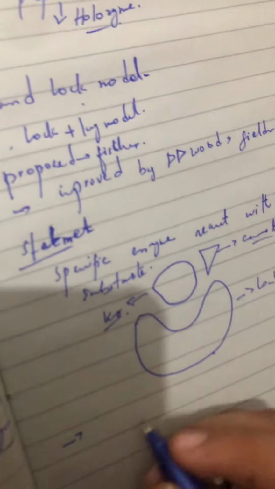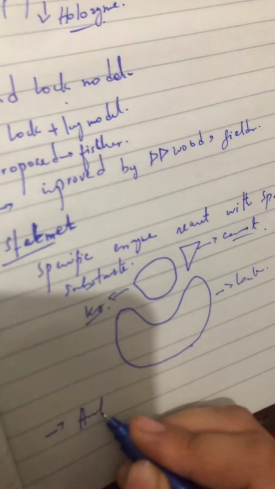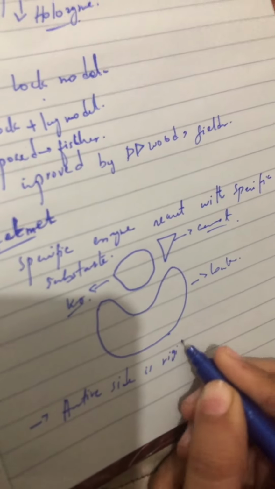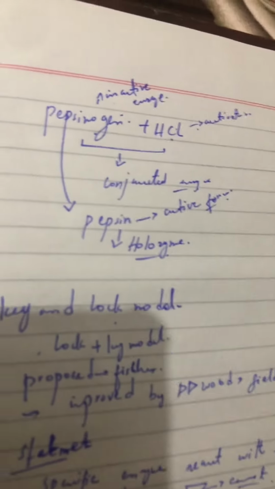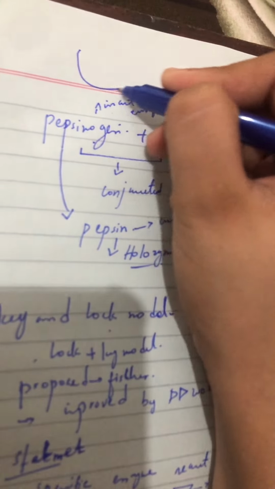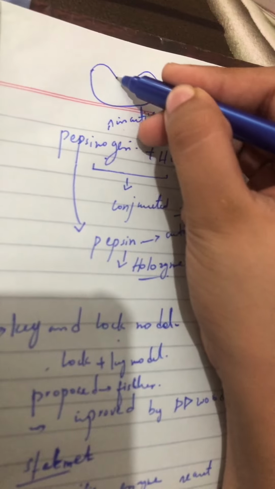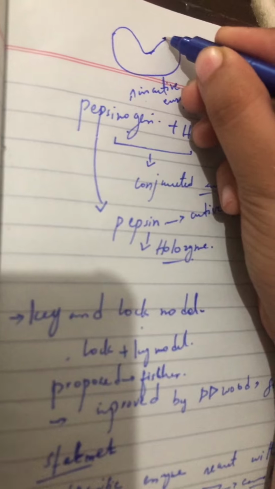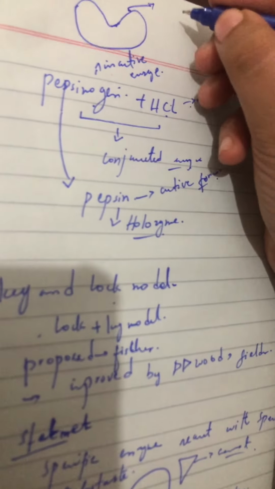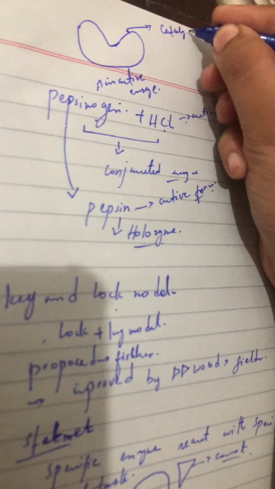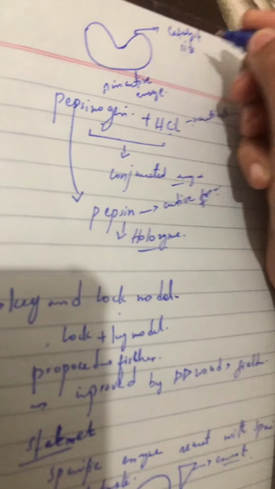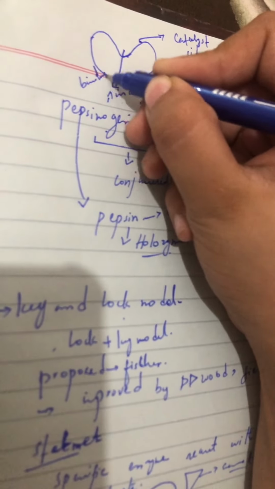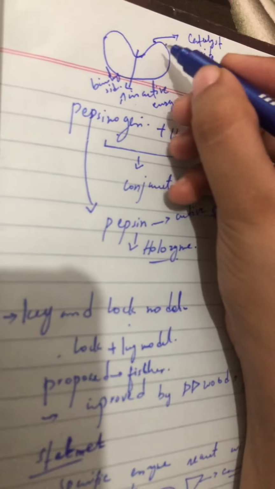After that, another point is that the active site is rigid. Now, what is meant by active site? Here, for example, this is an enzyme. Basically, this side is known as the catalytic site and this side is known as the binding site.